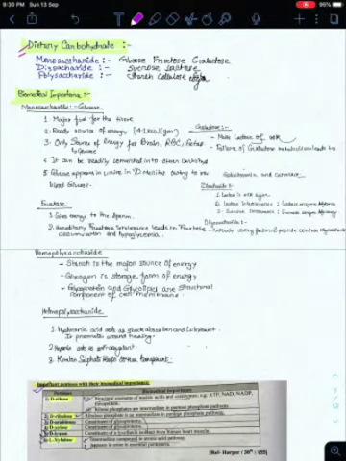Now, the biomedical importance of glucose. Glucose is the major fuel for the tissues. It's a ready-made source of energy. You get about 4.1 kilocalories per gram of glucose. It is the only source for brain, RBC, and fetus. Brain can also use ketone bodies in starving conditions, but RBC don't have mitochondria. It's only a cell without much apparatus, so it can only metabolize glucose by the anaerobic glycolysis pathway. It also doesn't have mitochondria for the TCA cycle or oxidation.